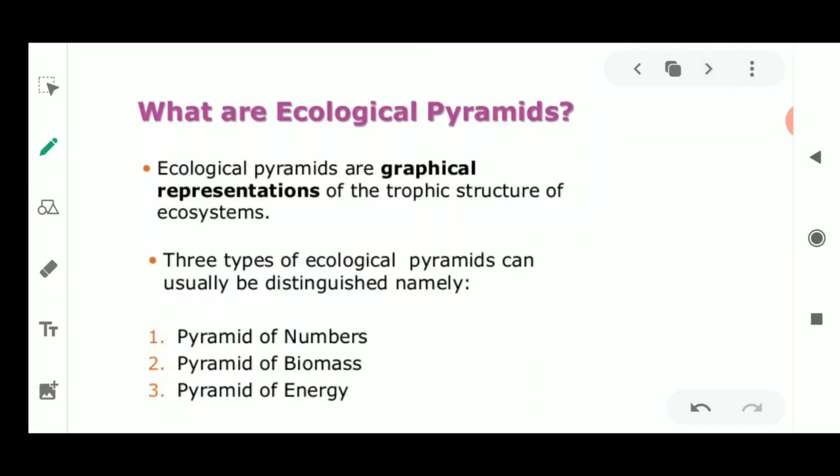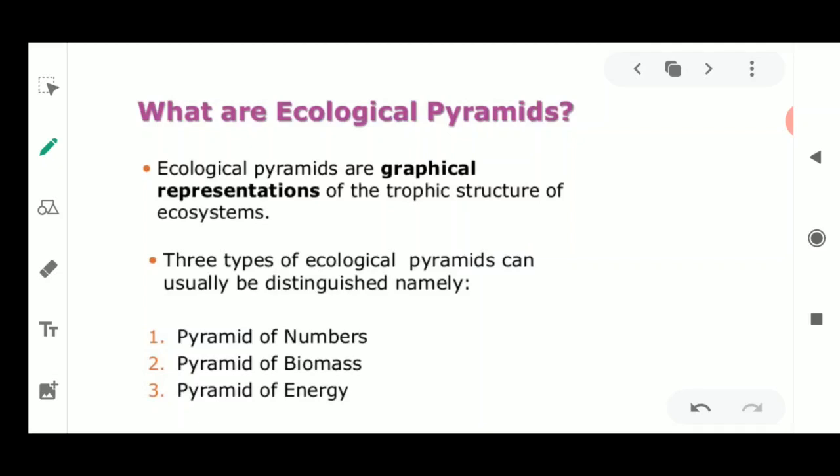Now what are ecological pyramids? Now after this biological magnification, I must tell you that there are some more ways for representing the food chain and the food web, okay. Now if you go on to the way by which this pyramid is going to be made, that will be more complex, I think. That is why I have given you the very simple way by which you could understand what you mean by ecological pyramids.